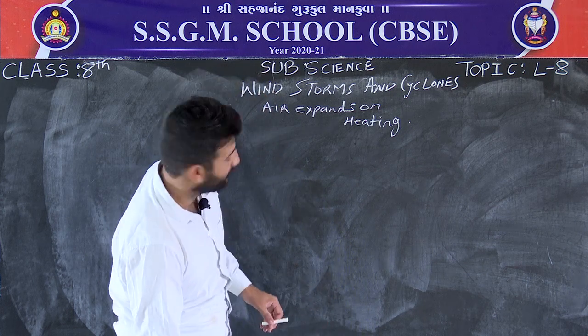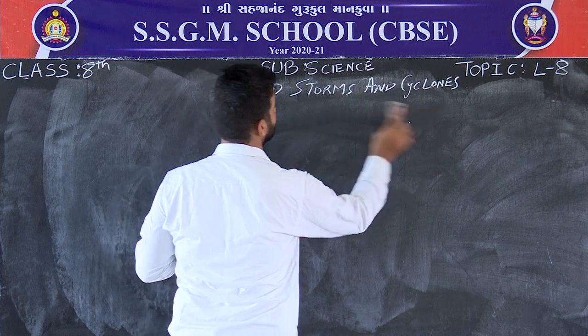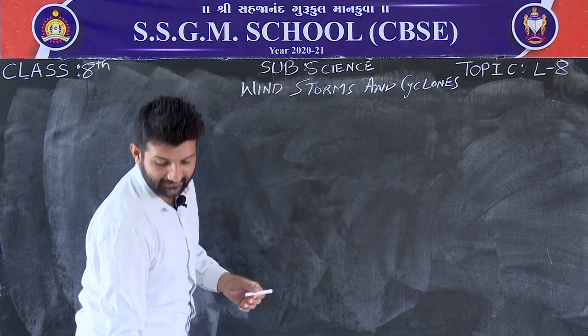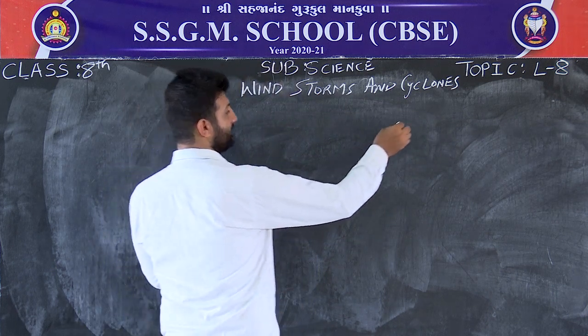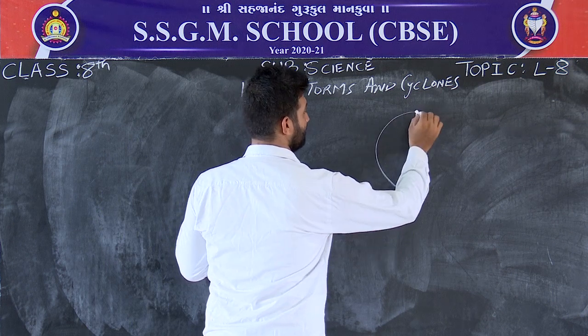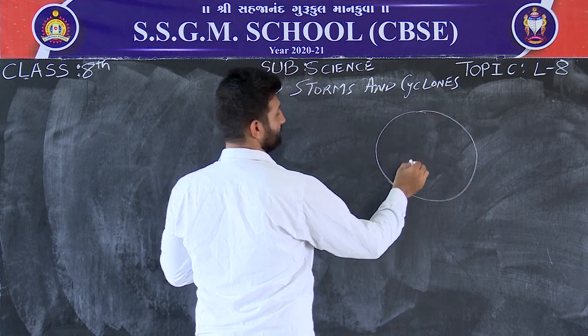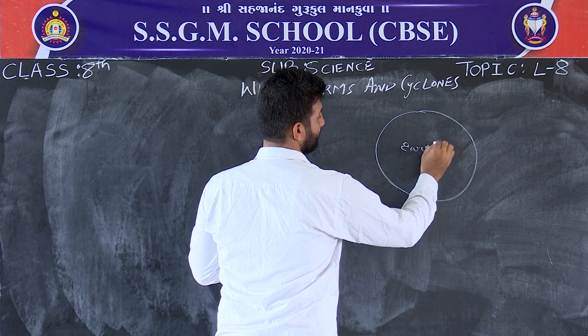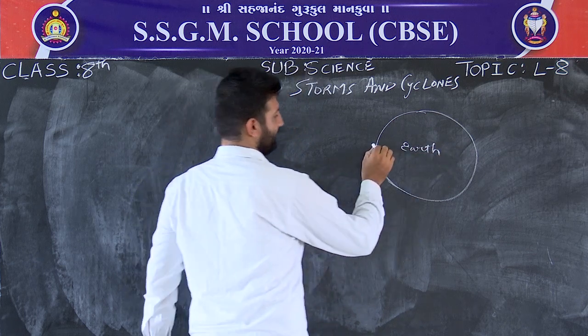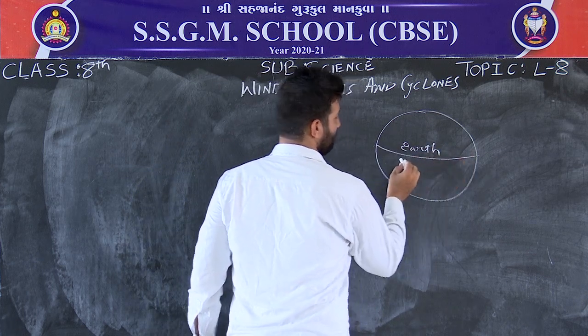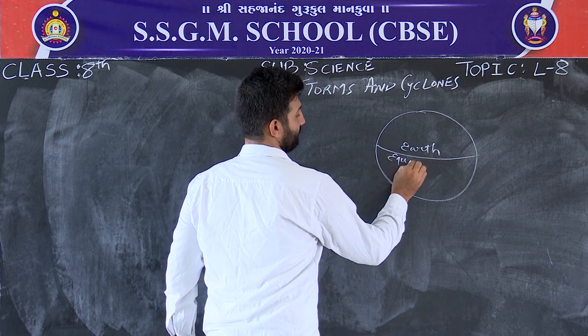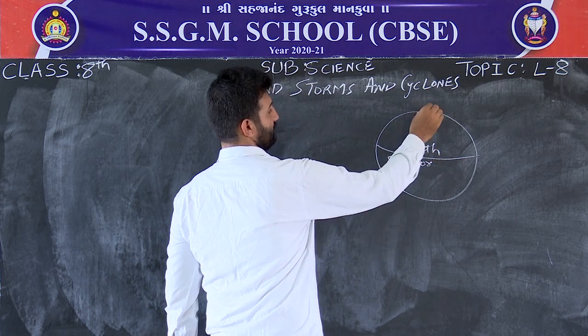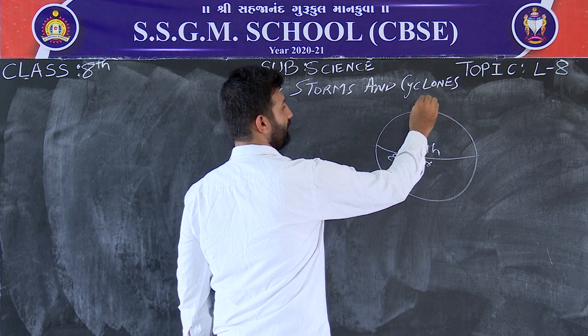So, in geography you have already learned a little bit about the earth. So, let this be the earth. This is our earth. The central line is known as the equator. This portion is known as the North Pole.